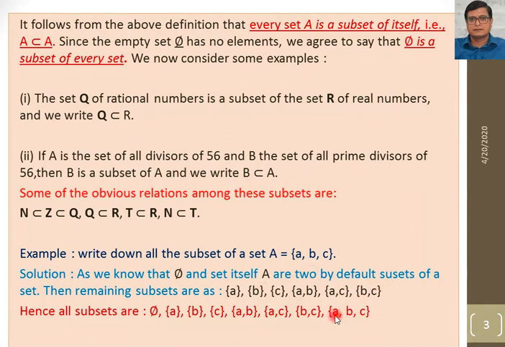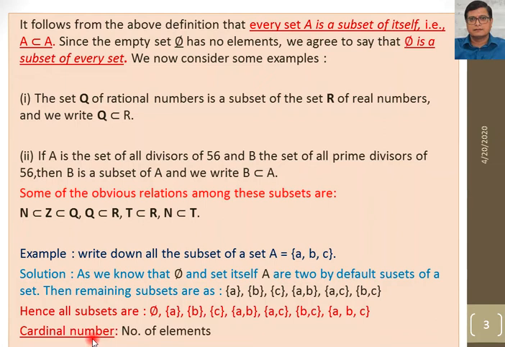Out of these, the set itself is known as an improper subset. This is called an improper subset because it is the set itself. And these all are the proper subsets. So there is 1 improper subset here and the remaining 7 are proper subsets, because in the exercise, when you do a question, you have to mention the proper and improper subsets, right?